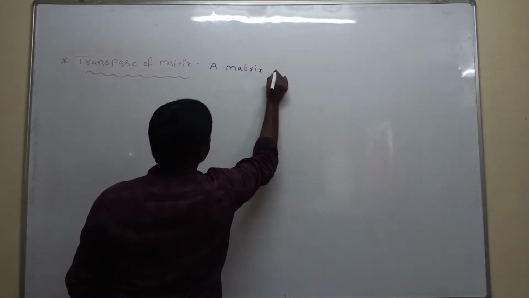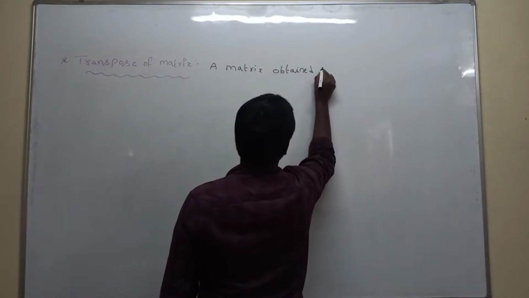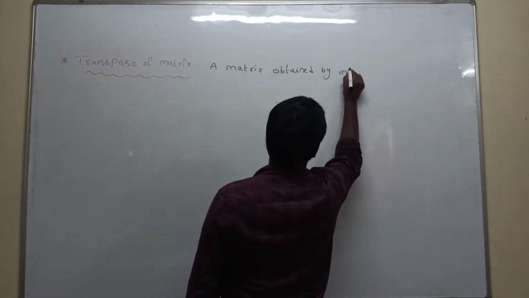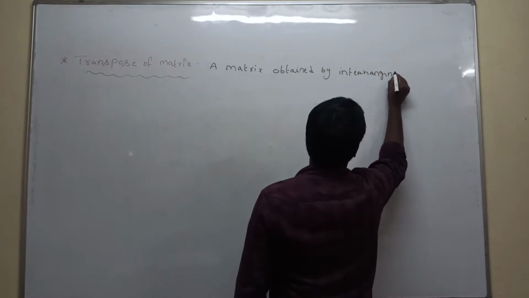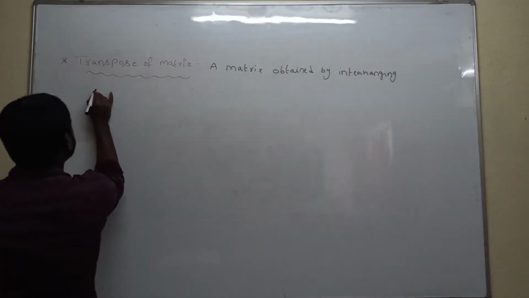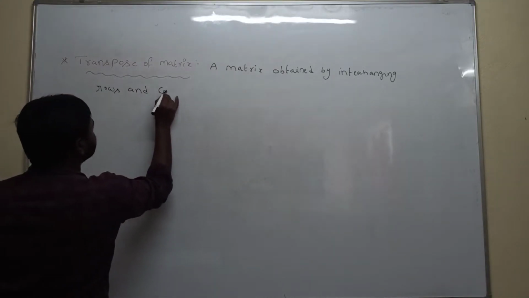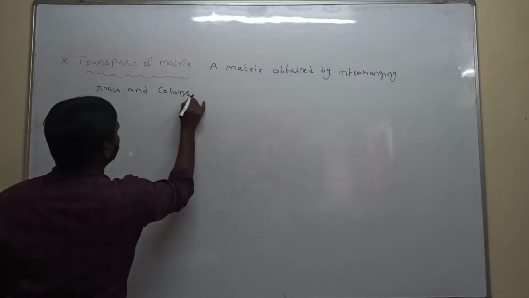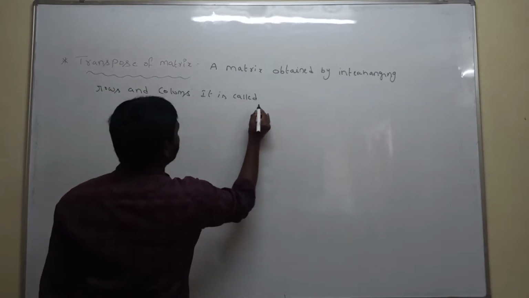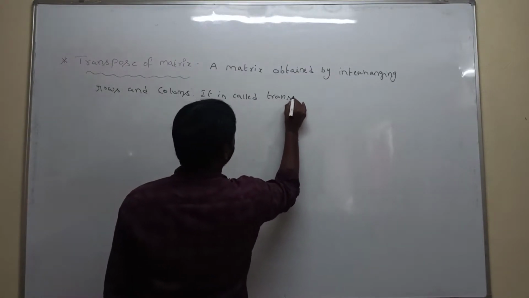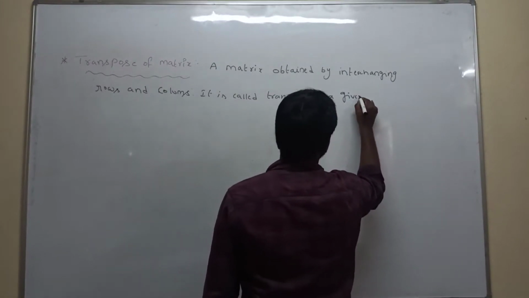matrix obtained by interchanging rows and columns is called the transpose of a given matrix.